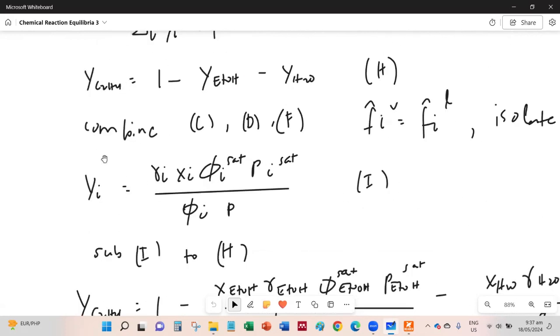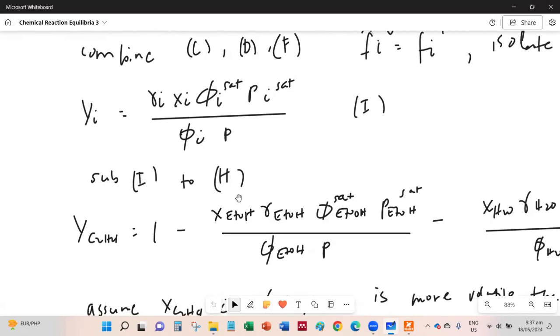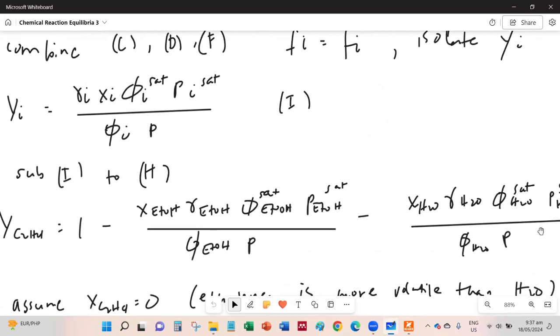So this is for ethanol, and also we have it for water. Okay, so ethanol and water.